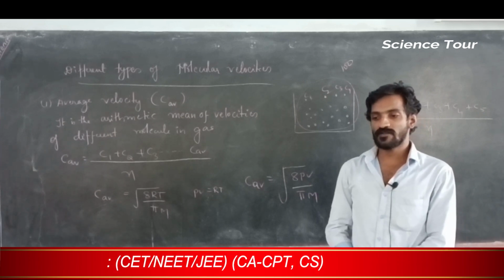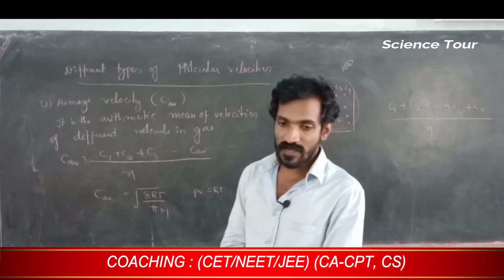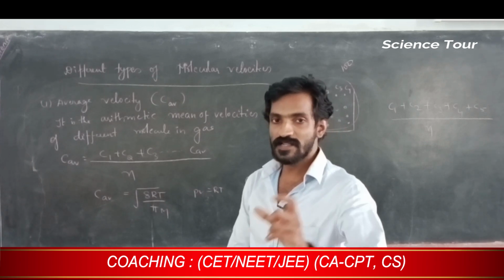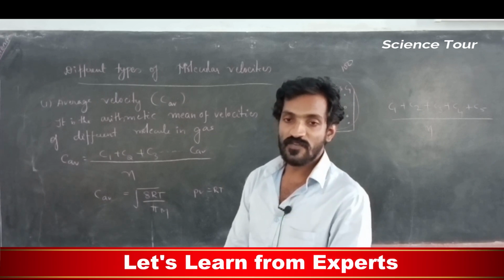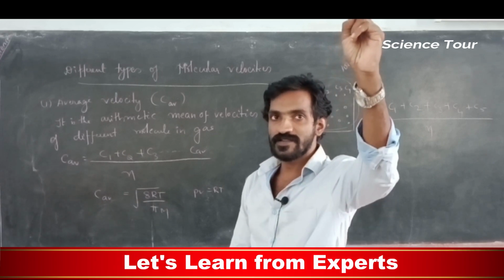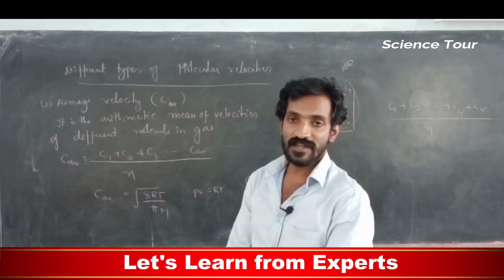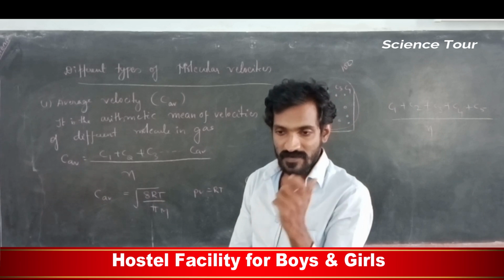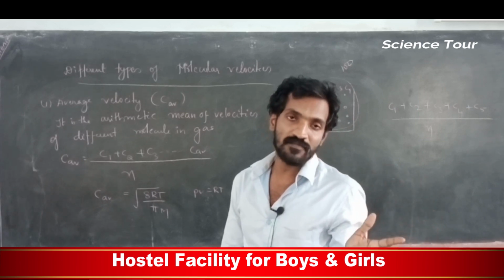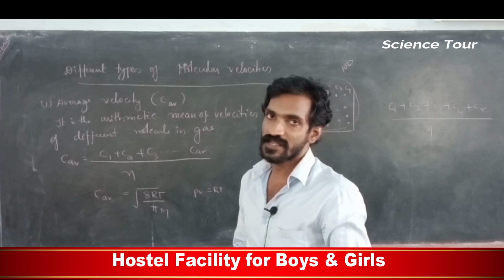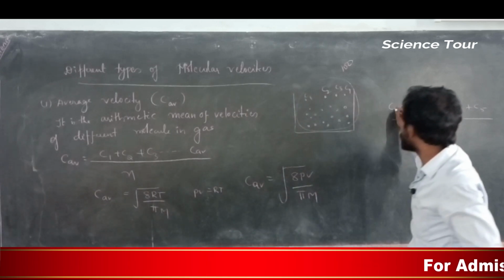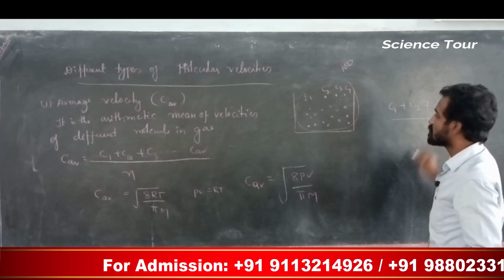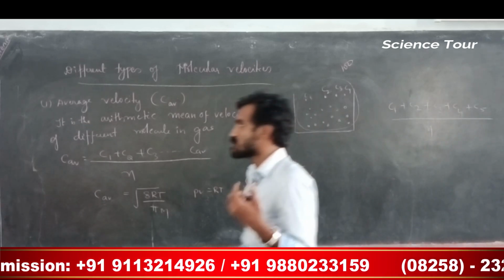How can we say that? 10 athletes are there. One who gets first, how do you announce it at the end? Out of 10, he won the first prize. Like that you are telling. So here C1, C2, C3, C4 are the different velocities of different molecules, divided by the number of molecules n. My dear students, please note down this one.